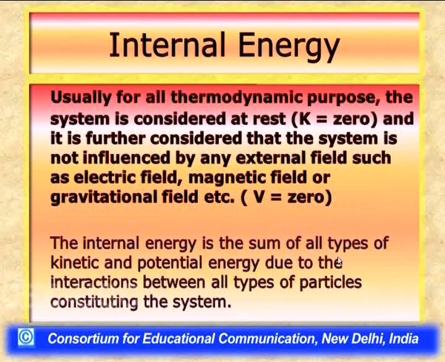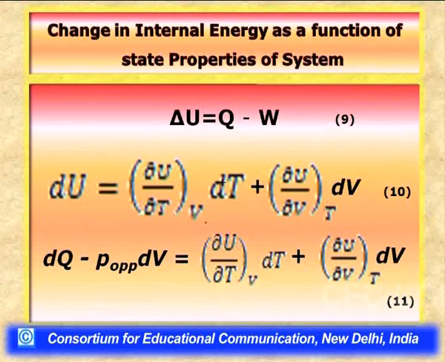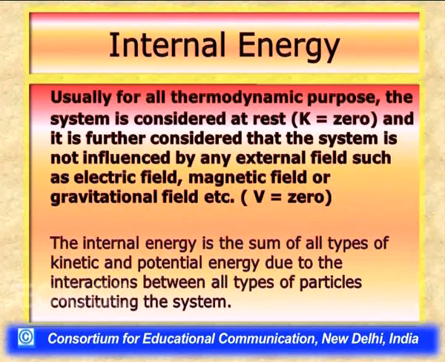The internal energy is basically the sum of all types of kinetic and potential energies due to interactions between all types of particles constituting the system. What do we mean by this? Suppose we have a piston cylinder arrangement, which we consider as our system, and in the system we have a gas as the working substance.